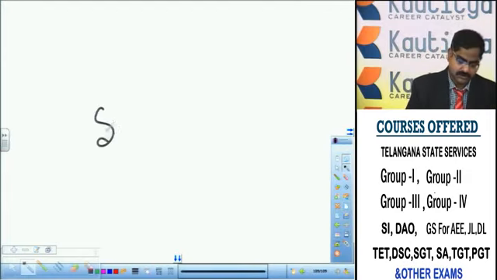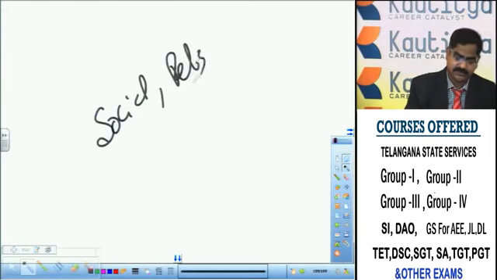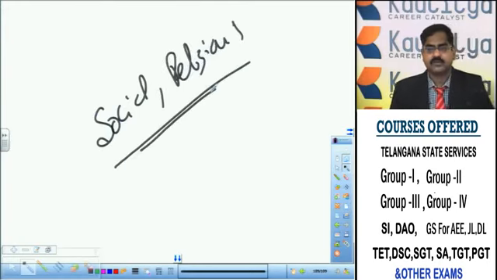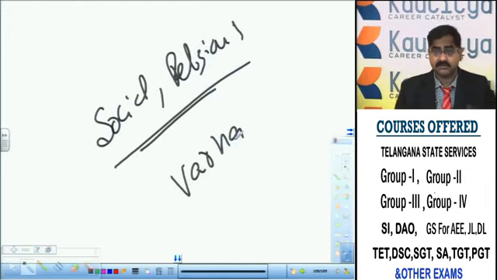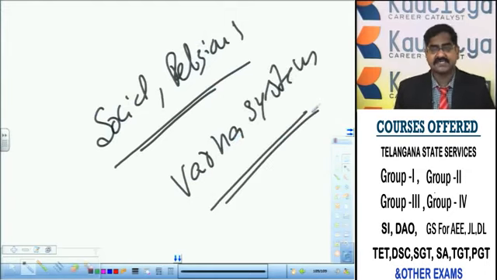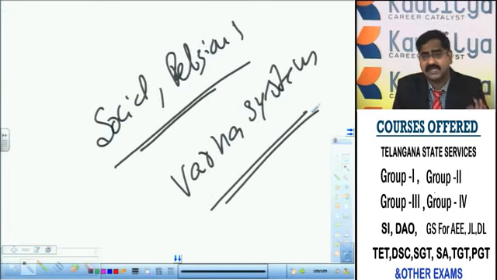And coming to social and religious conditions during the Qutub Shahi period. The Varna system was there, the caste system was deeply entrenched in Hindu society. Most of the population were Hindus. But Varna Dharma was not strictly followed. That is my argument. If Varna Dharma is strictly followed, Brahmins should carry out only Vedic ritualism and priestly work, Vaishyas only trade and commerce, Kshatriyas only defense of the country, and Shudras only agricultural activities.